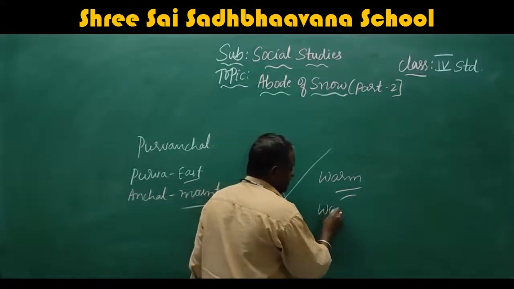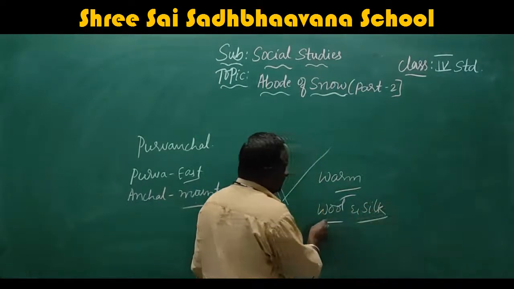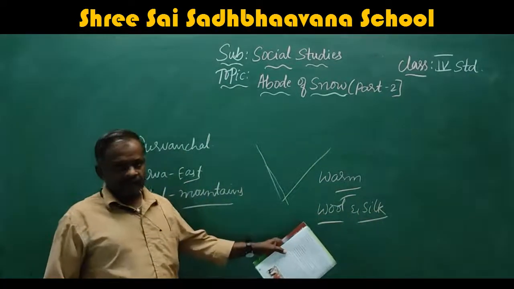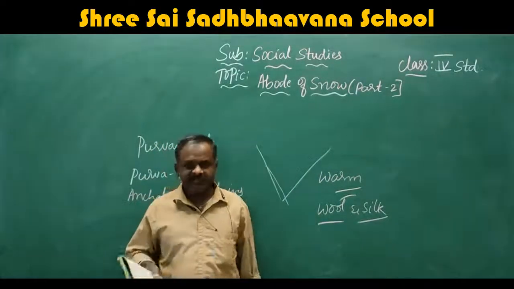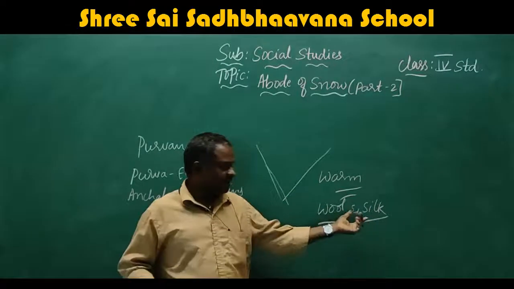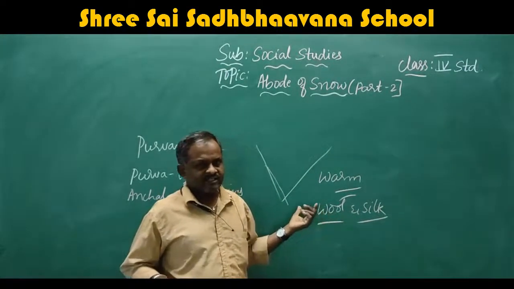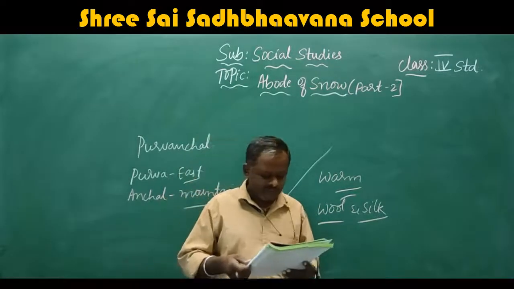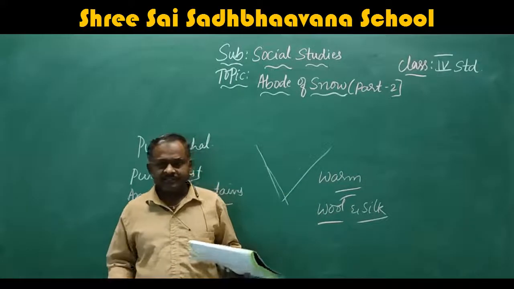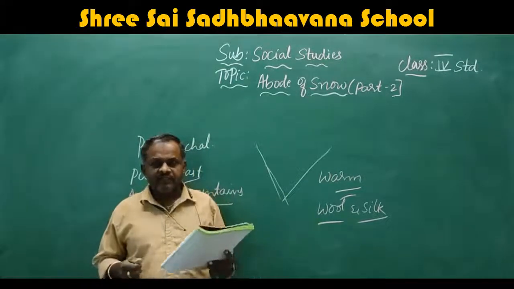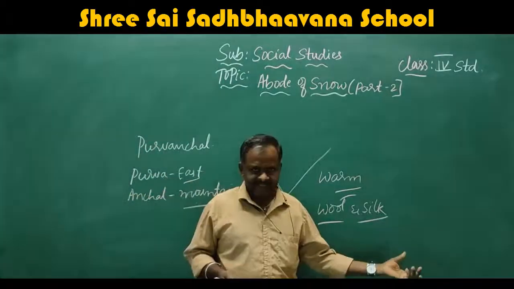This keeps the body warm. Like a blanket in the cold season, the woolen and silk clothes or sweaters we wear are made of wool. This keeps them comfortable in cold weather. That means wool and silk keep the people warm.